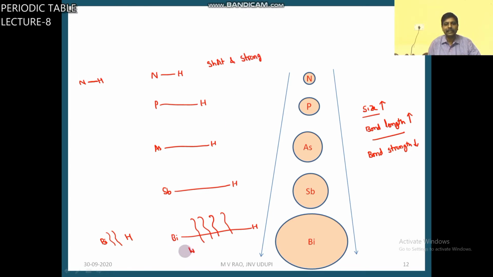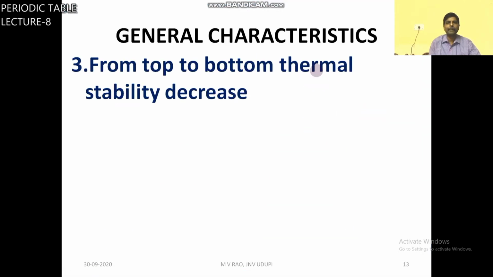So dissociation is not easy. That means NH3 is thermally more stable. It is the most stable hydride of group 15 elements.